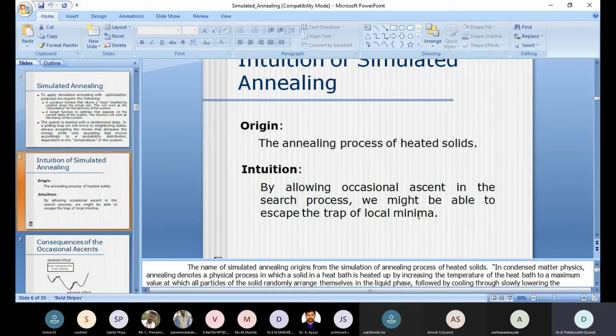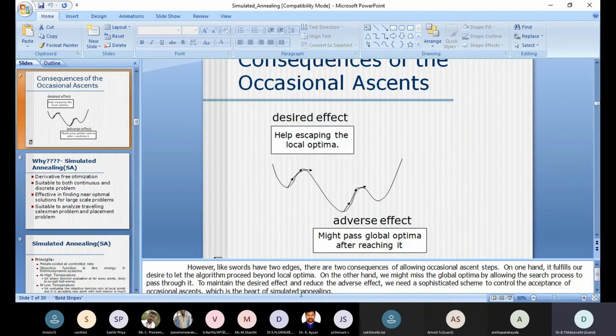So by putting in the irregularity, we can obtain the global minimum. So we can escape from the local minimum. But if you do regularization, we can only achieve a local minimum. Okay, so that is the one. That is nothing but the intuition of simulated annealing. That is what is explained here.